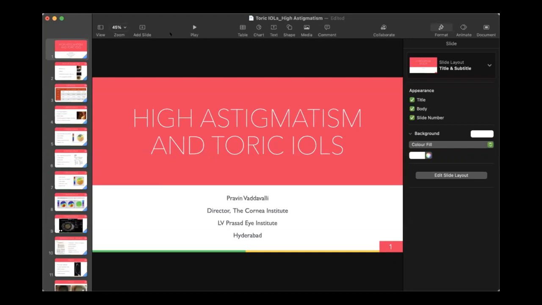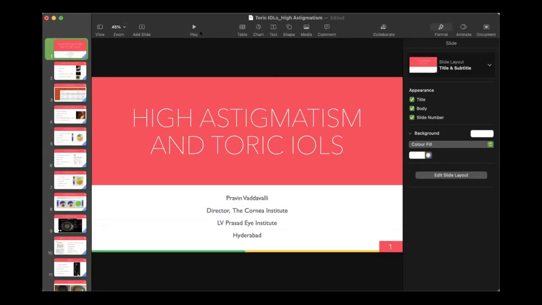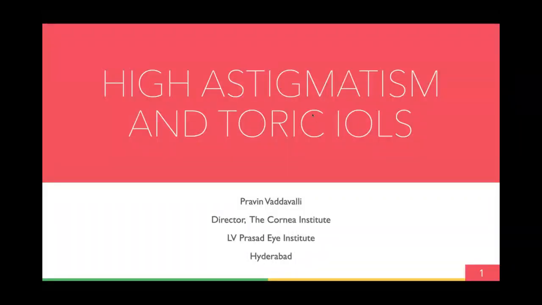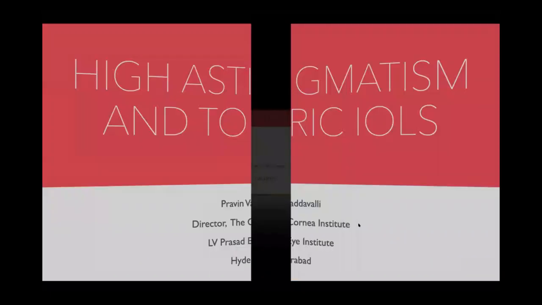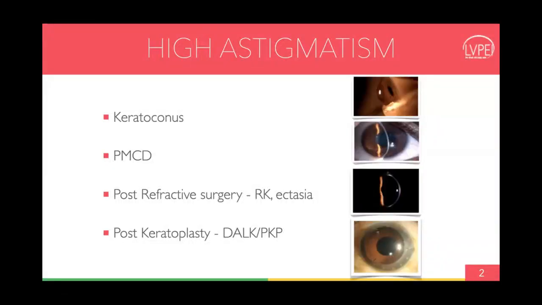Thank you very much for giving me an opportunity to speak again, but I hope to share with you something slightly different. I'm going to try and talk to you about toric IOLs and high astigmatism, and several different scenarios where we've used toric IOLs in high astigmatism. Hopefully this will be useful. I'm going to look at the potential of doing toric IOLs in several different scenarios: keratoconus, PMCD, post-refractive surgery, either RK or post-LASIK ectasia, and post-keratoplasty eyes.